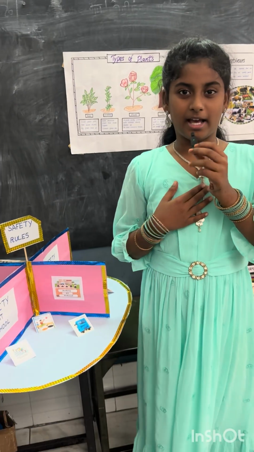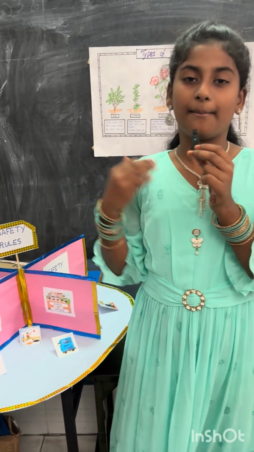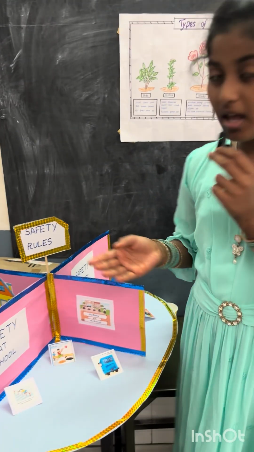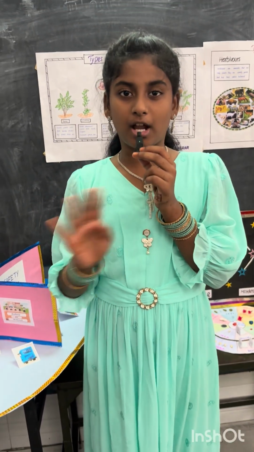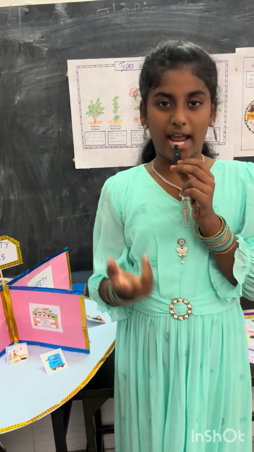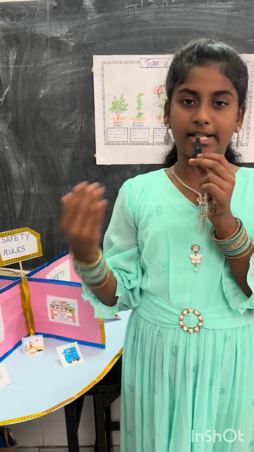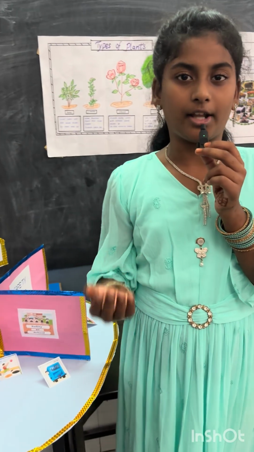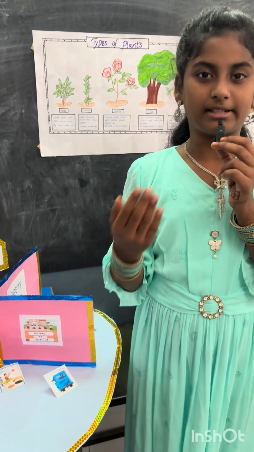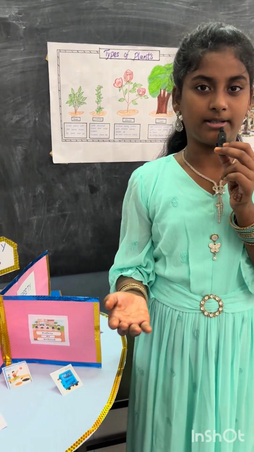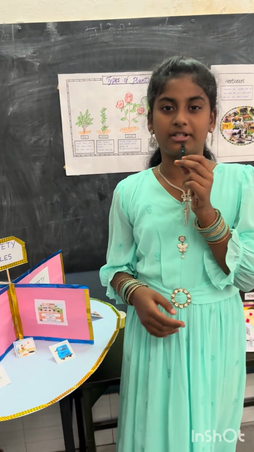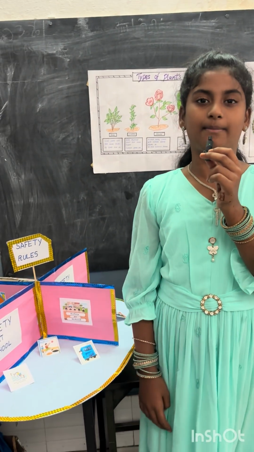Thank you. I am Samsia. I am studying 5th grade. My project is road safety. At home, we should not play with fire, knife, or electrical objects. At school, we must follow our teacher's rules and not run in corridors. First aid is immediate help given to an injured person. By following the safety rules, we can stay safe and help others.